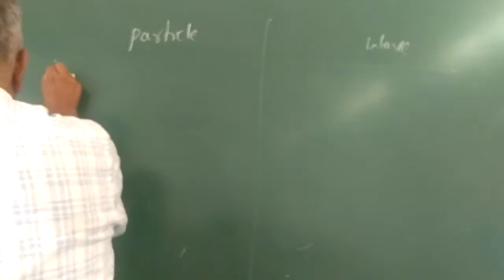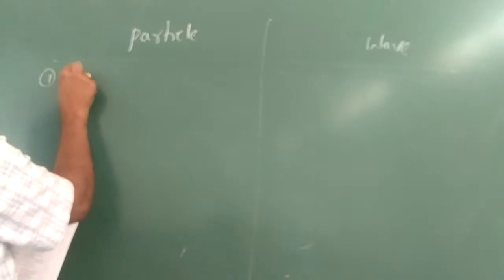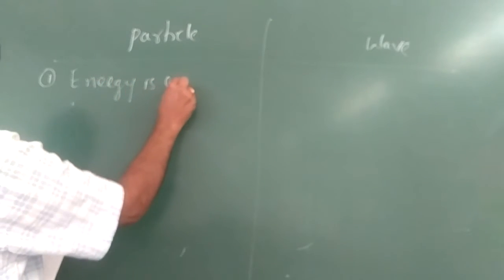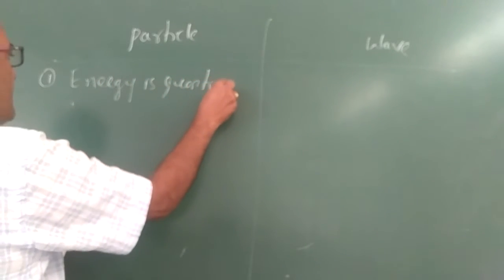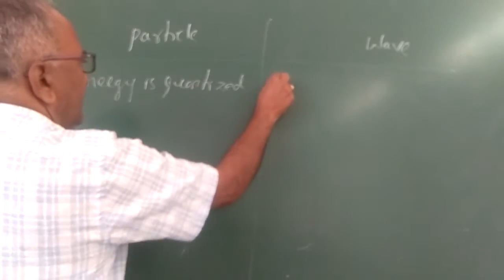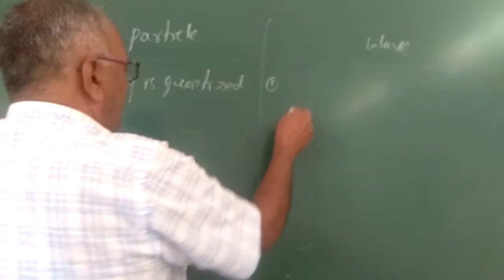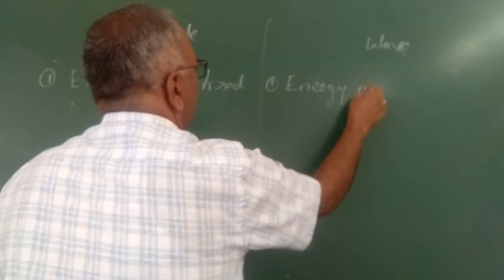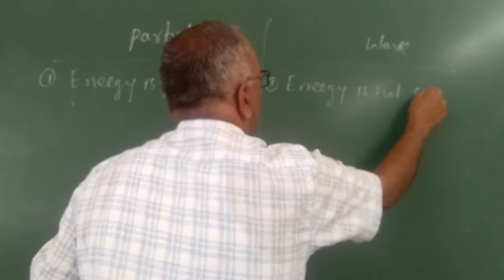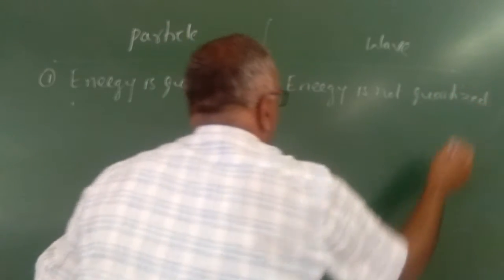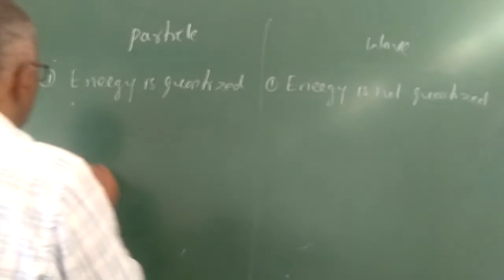So the particle is one, its energy is quantized, definite. And so the wave is one, it is not quantized. Energy is not quantized. So this is the first distinction.